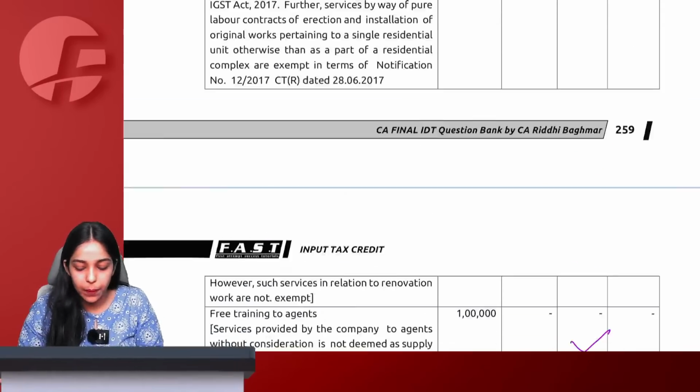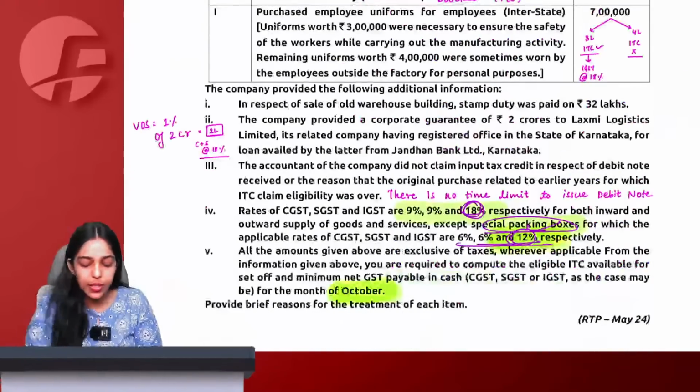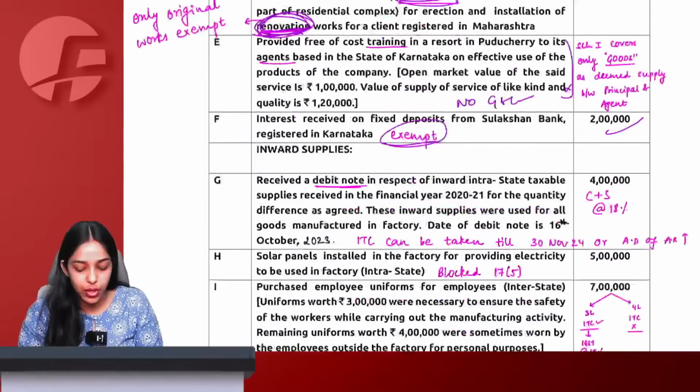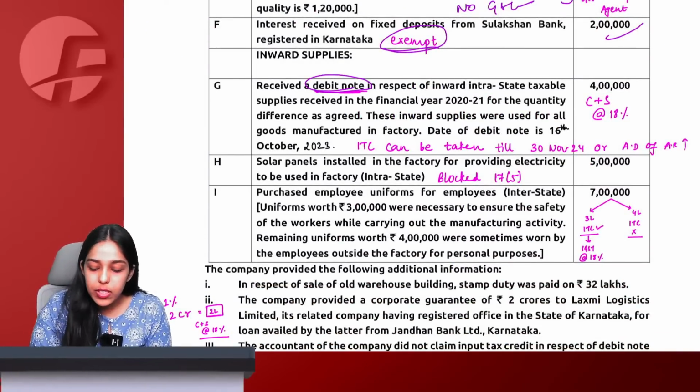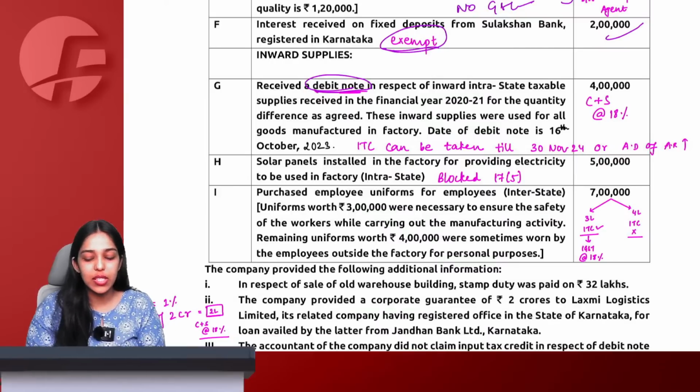Then we have some more points that we will see later on when we come to the notes. Chalo, now moving on to inward supplies. Received a debit note in respect of inward intrastate taxable supplies received in the financial year 2020-21, for the quantity difference as agreed. These inward supplies were used for all goods manufactured in the factory. Date of debit note 16 October.